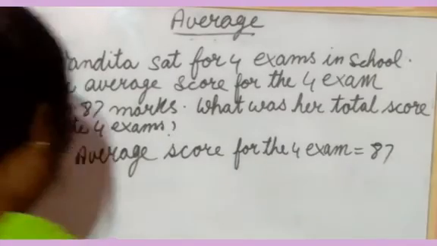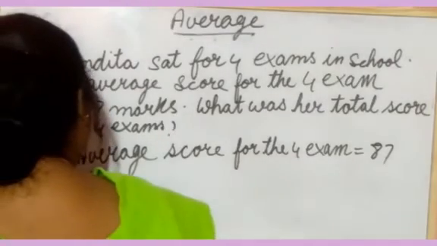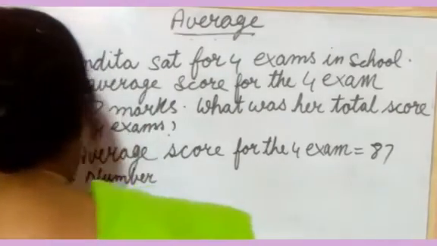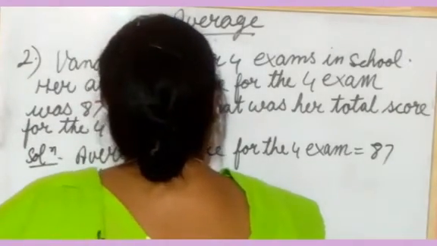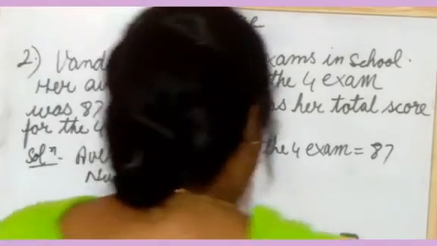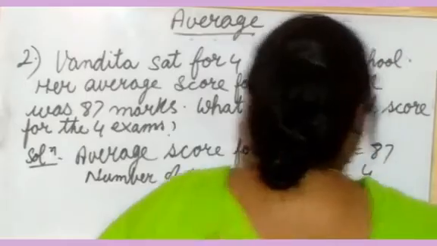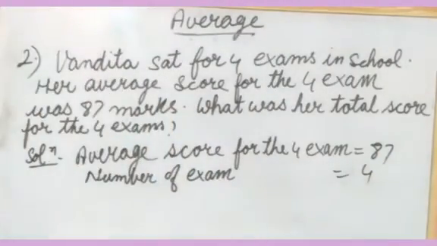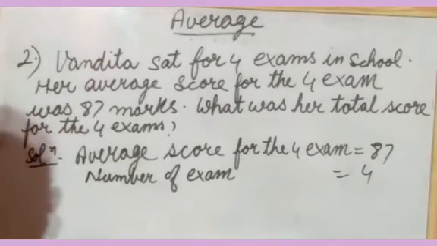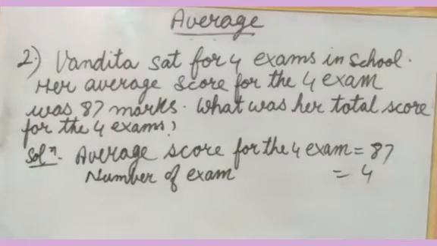Now next, number of exams equal to 4. Here she has given how many exams? Total number of exams she has given is 4. So on average she got 87.